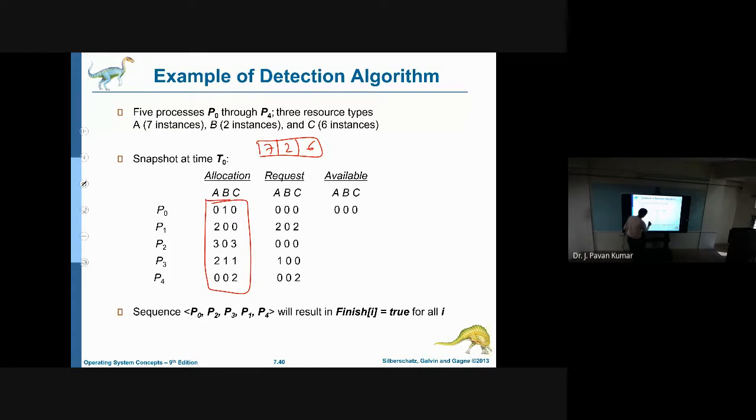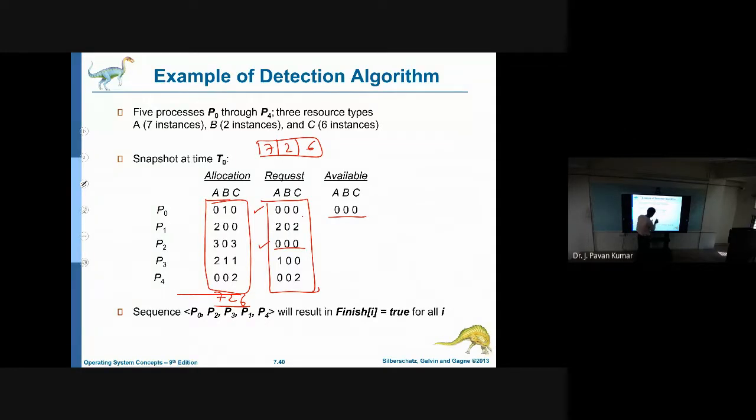So here total 7 we have allocated, next here 2, here 6. Now available is 0, 0, 0, and for the request, how many are we having? 0, 0, 0 means P0 is able to complete its execution. Next, here also we don't require any more resources. P2 is also able to complete its execution.